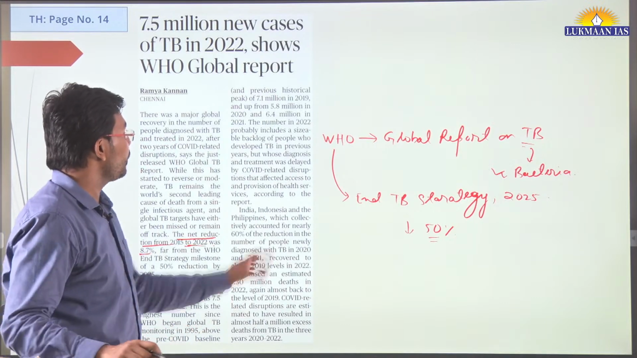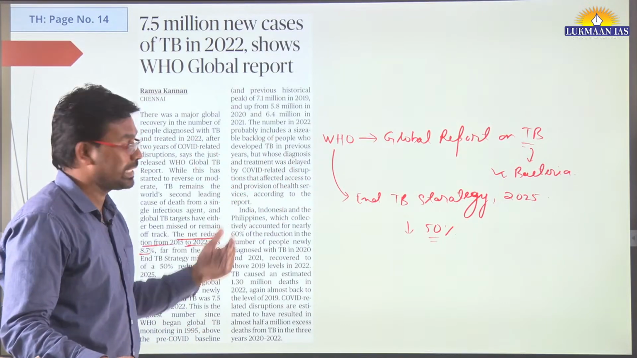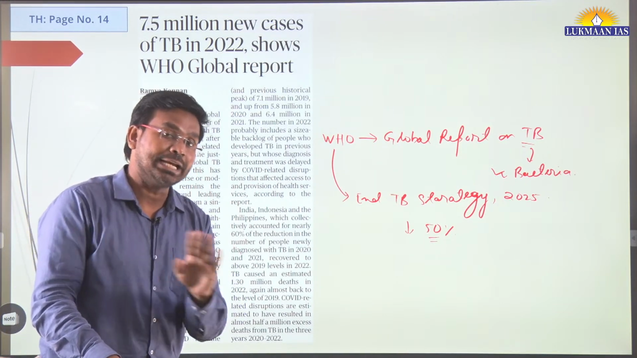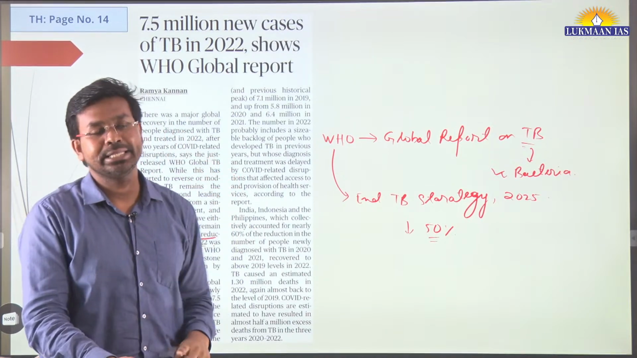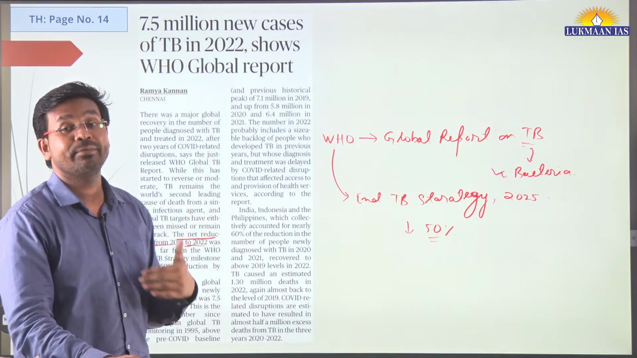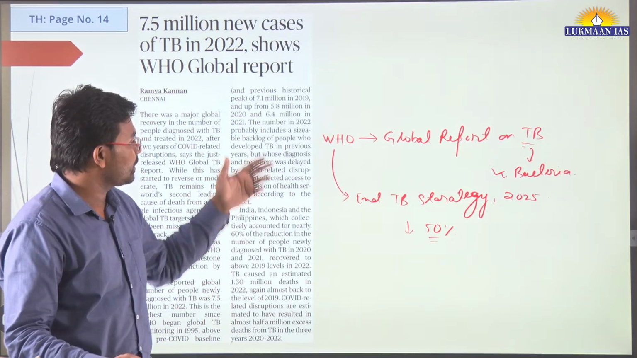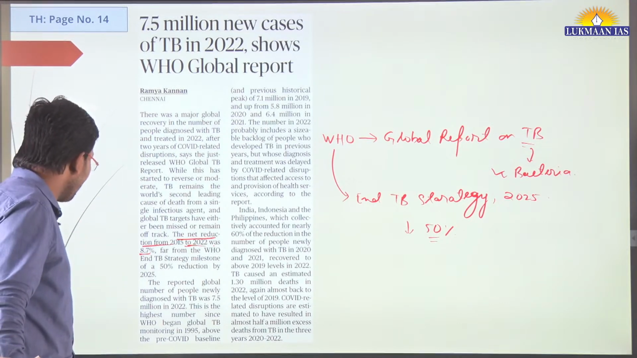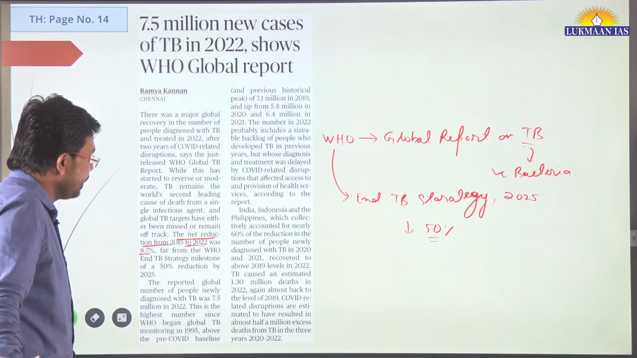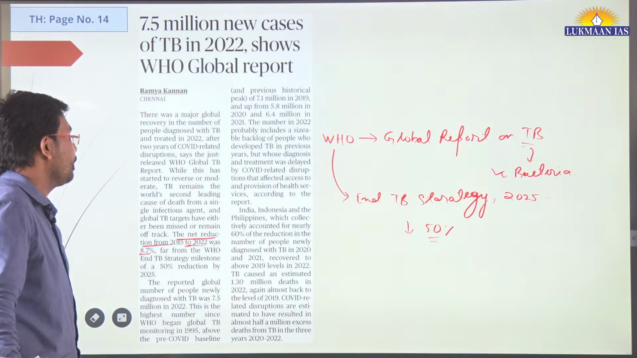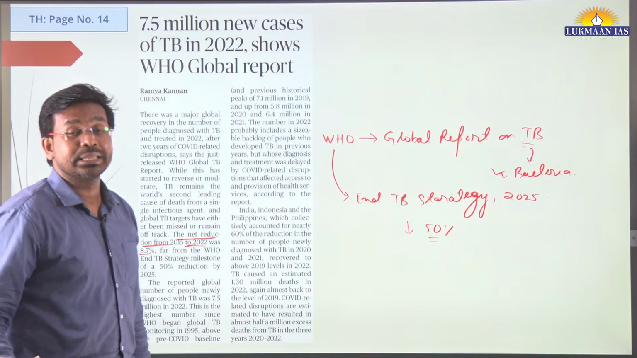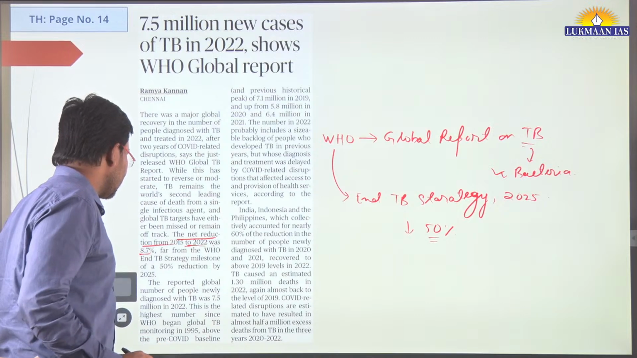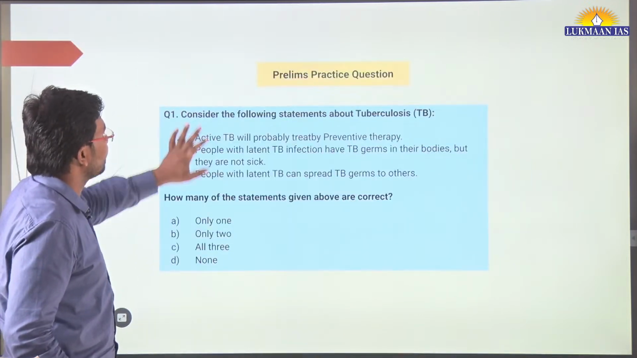We want to reduce TB, because this one single disease is the cause of the second highest number of deaths in the world. India also has a huge prevalence of TB. In this article, they have talked about the prevalence of TB and how TB can be eliminated. TB caused around 1.30 million deaths in 2022, which means 13 lakh people died because of TB alone in 2022. That's a very grim picture.